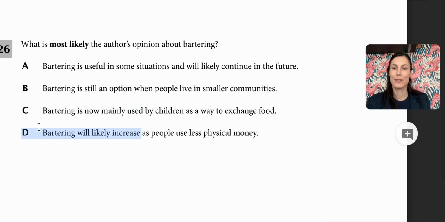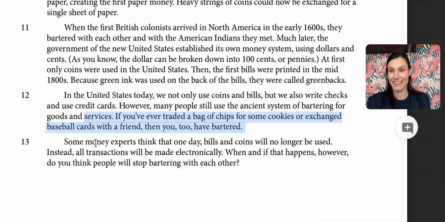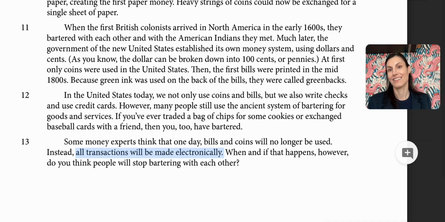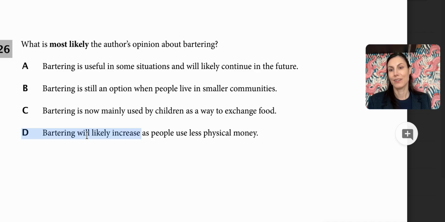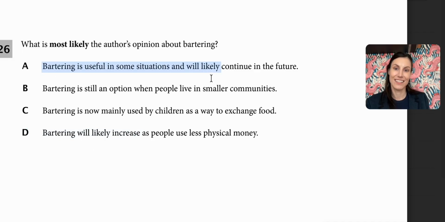Bartering will likely increase as people use less physical money. That's not what he said. He actually said that dollars and bills will be gone because there'll be more electronic money transactions. And a transaction is just the act of selling or buying something. So he doesn't say that bartering will increase. He says it's still useful and will likely continue, but not that it's going to increase or replace anything. It's just useful and it will likely continue. So for this one, it has to be A. And that would be our multiple choice questions for bartering, the history of money.